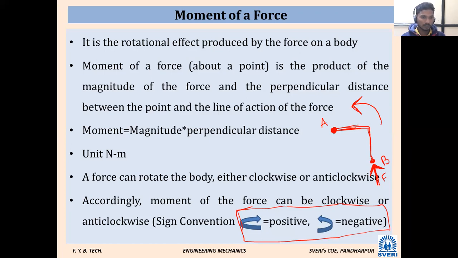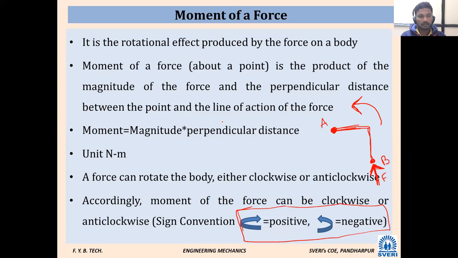After that, we have seen moment of a force. Moment of a force about a point is the product of the magnitude of the force and the perpendicular distance between the point and the line of action of force. Which point in this definition? Turning point?